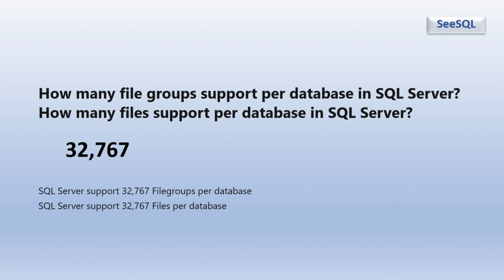Next, how many file groups are supported per database in SQL Server? Also, how many files are supported per database? Both are 32,767. SQL Server supports 32,767 file groups per database and 32,767 files per database. So databases, file groups, and files are all up to 32,767.